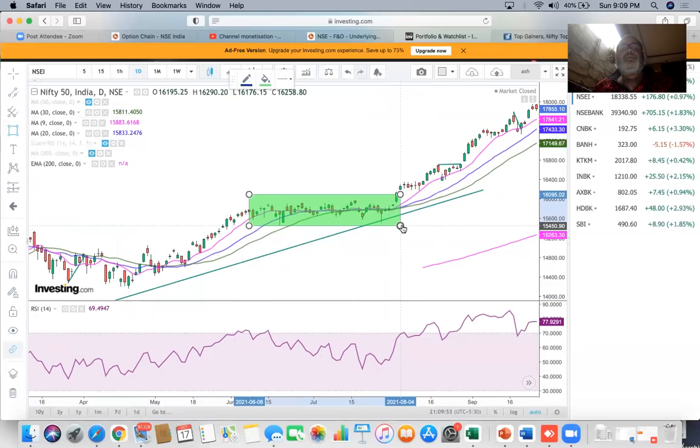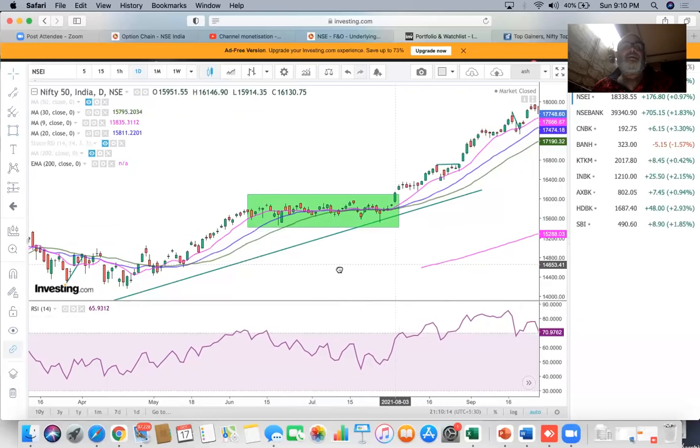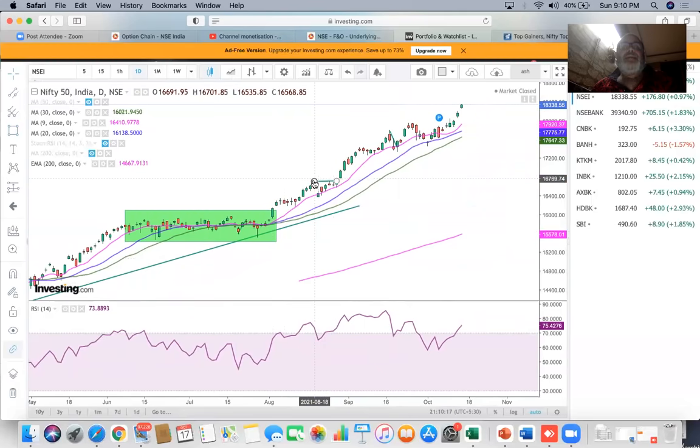In this consolidation, all of these averages are together. Once these averages start to expand, this is what gives you a nice big swing trade on the upside. After that, what you are doing is buying into declines. Anytime you get a 2-day type decline which enters the 9 and the 20 period average zone, it's your job to buy.